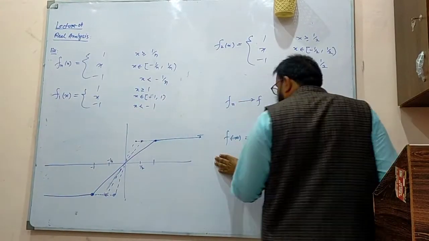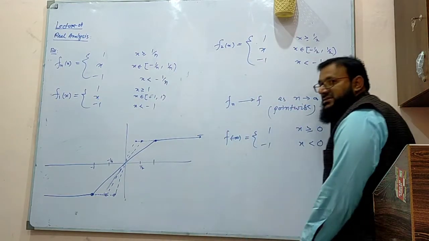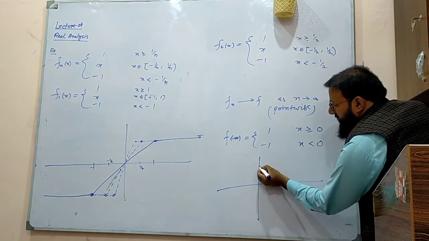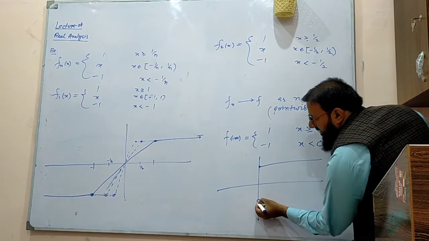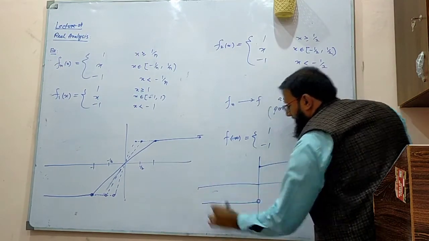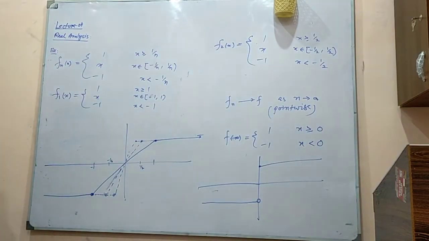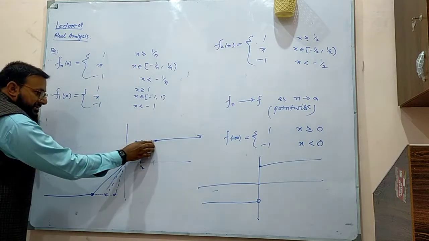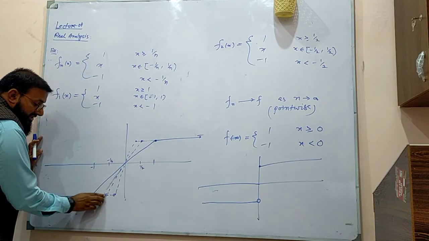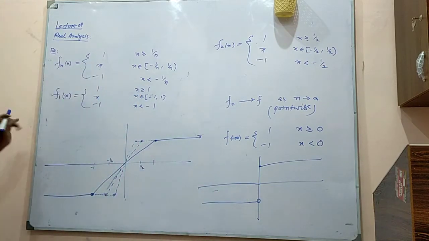So this is the limit of this sequence of functions fn. What is the graph of this one? You will see it is going to be 1 from here and it is going to be minus 1 from here. So this is the graph of f and this is the graph of fn. And you can see that this line goes nearer and nearer to this point, and this line goes nearer and nearer to this point. Eventually you will reach this situation.